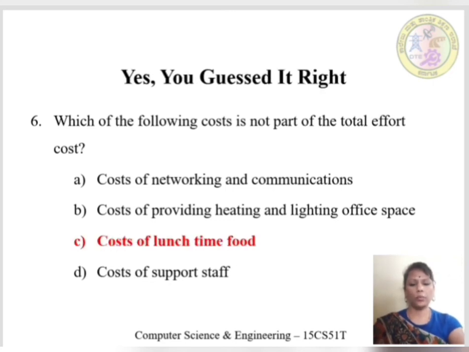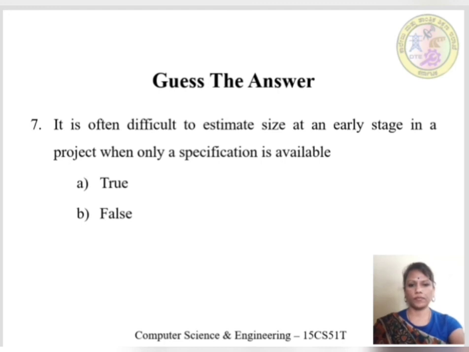Here, option C, the cost of lunchtime food is clearly the answer, because the cost of networking and communication, providing heating and lighting, office space, and cost of support staff are all essential factors for total cost estimation. Hence, option C is the right answer.